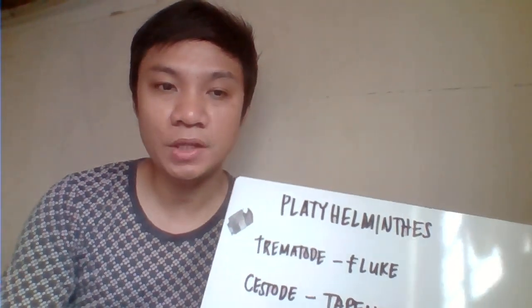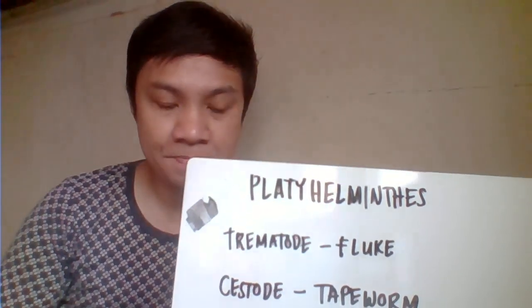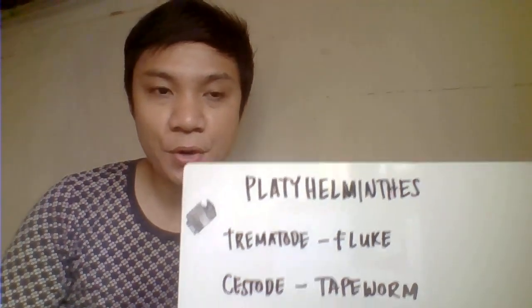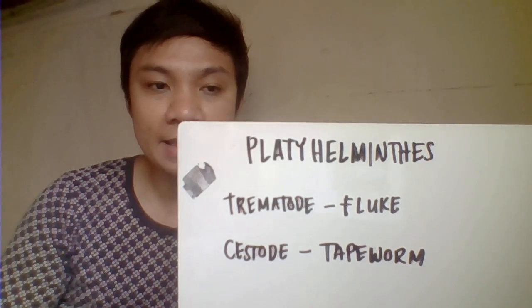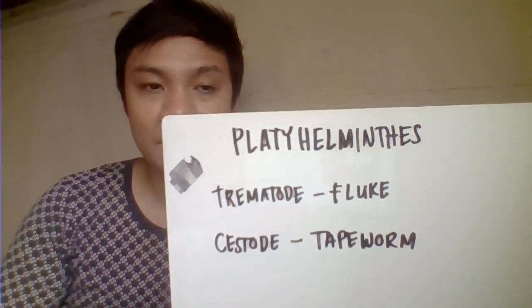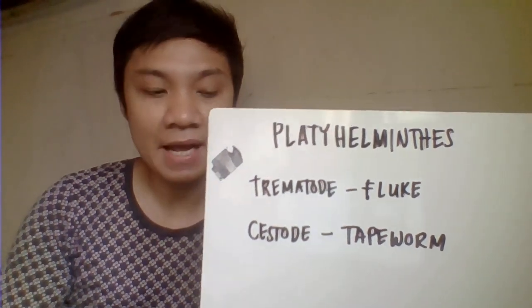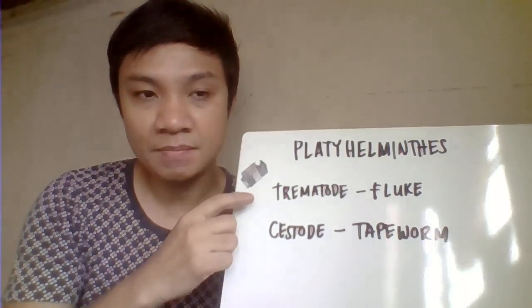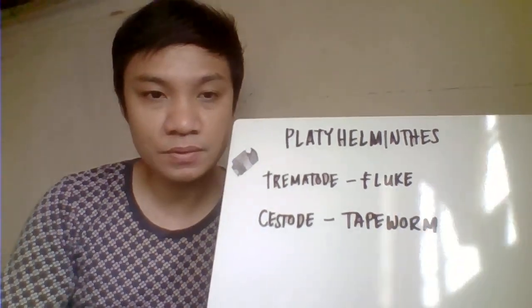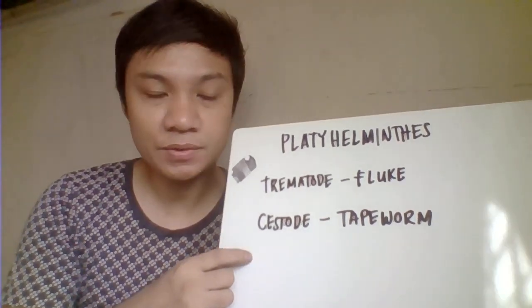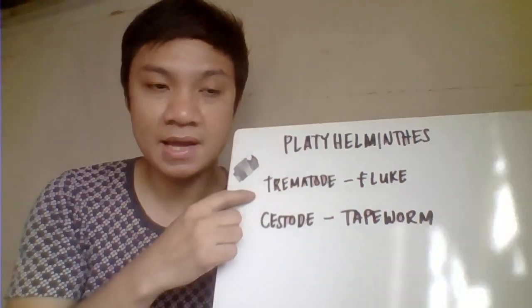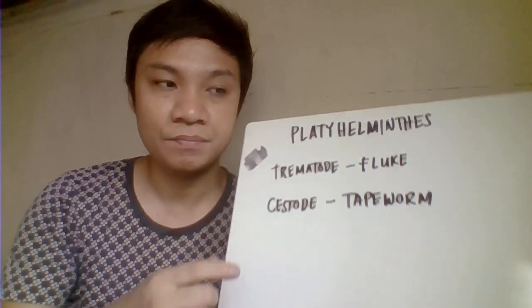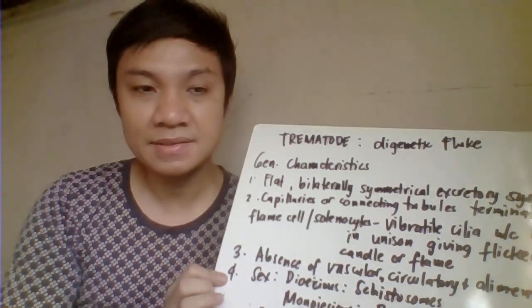Okay, so today we're going to discuss the Trematodes. Before that, we have here the phylum Platyhelminthes. These are primarily made up of the classes: the Trematodes, which are your flukes, and the Cestodes, which are your tapeworms. For this topic, we'll be discussing first the Trematodes or the flukes. We have here the class Trematoda.